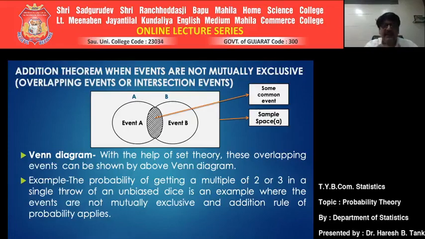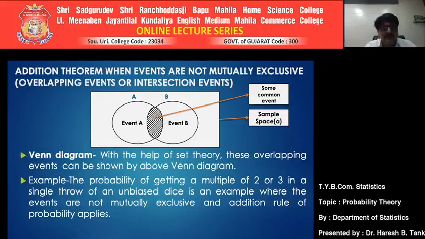And the third area is event B but not in A. If you combine these three different types, then you will get the total area of A or B. The thing will be clear in the next slide. Just wait for it.